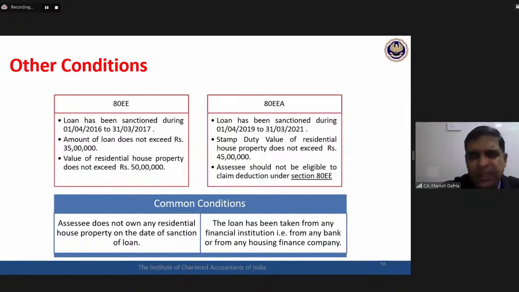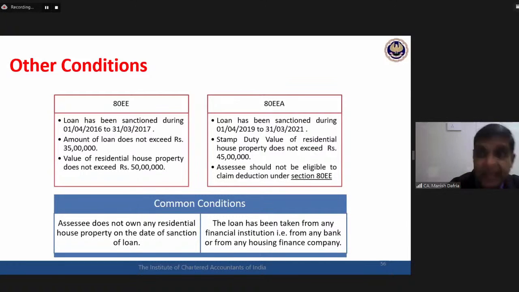It should be only from a bank or from a housing finance company. Section 24 deduction is available in respect of a loan taken from anybody, but this 80EE interest deduction is available only in respect of a loan taken from a bank or from a housing finance company.